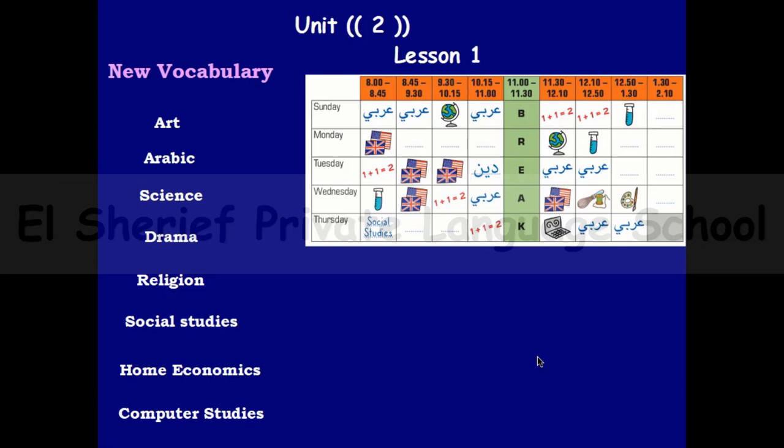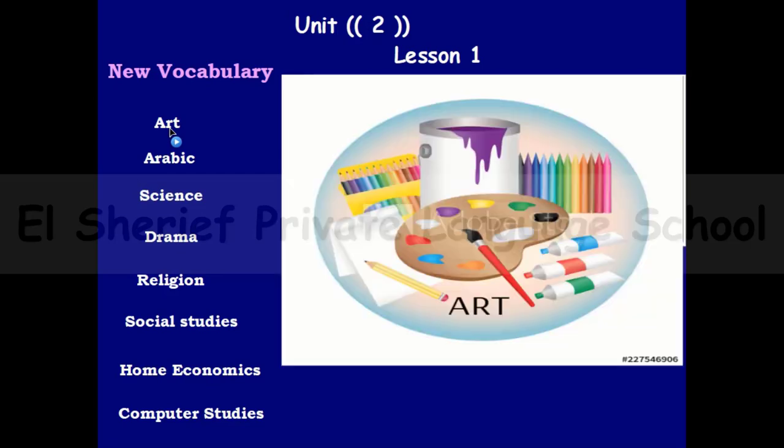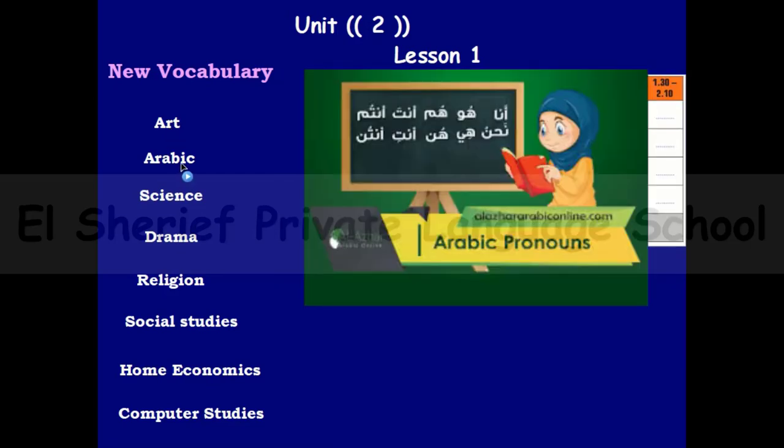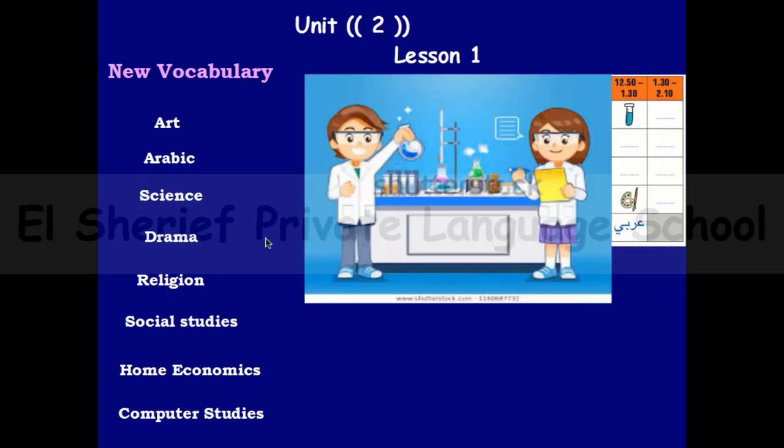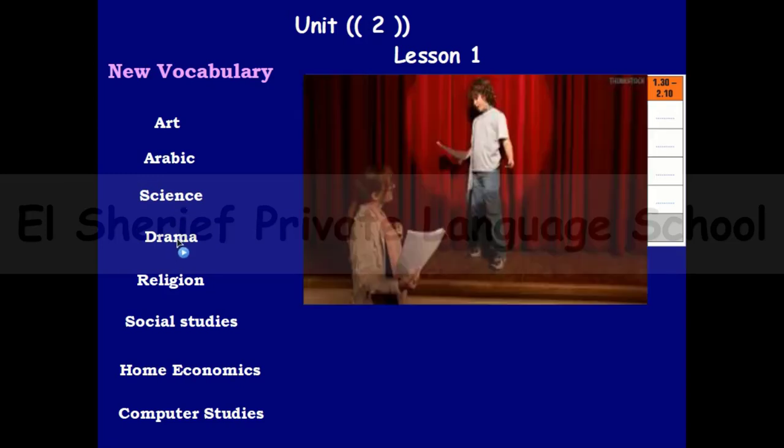And from this picture we can get some subjects. We can say that we have a lot of subjects in your school day. We can have art like this picture, and we can have Arabic like this picture, and we can have science, and of course you can go to the lab to have your science session, and maybe you have drama. So this is one of your subjects. In some schools there is drama, how to act and how to read novels and like that, so how to act them.